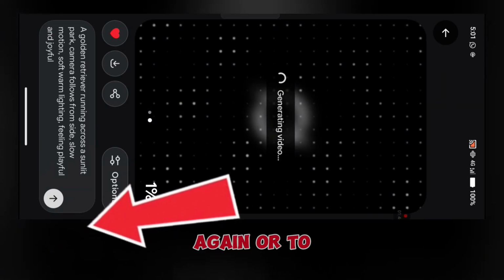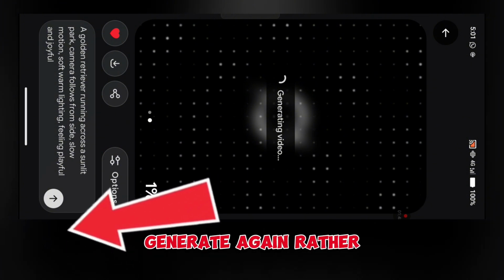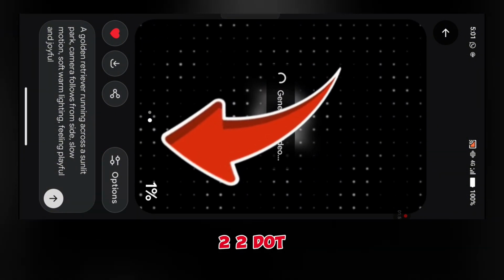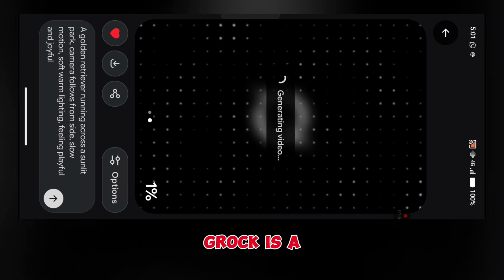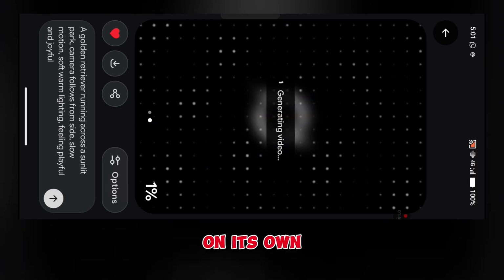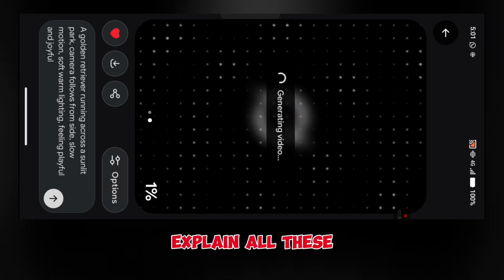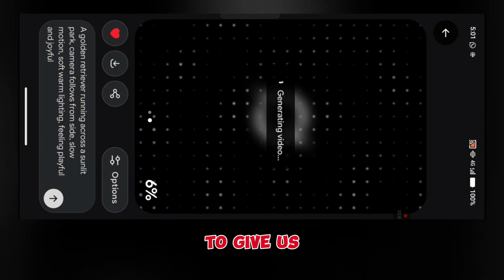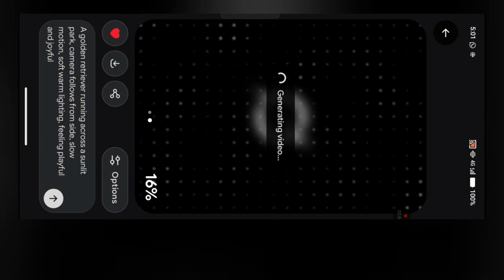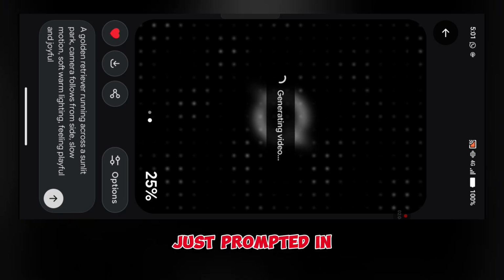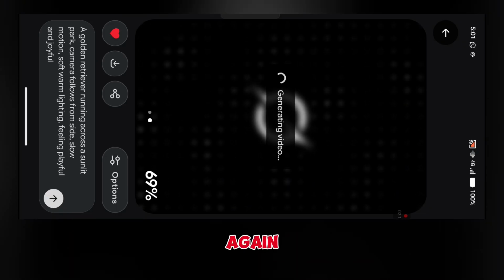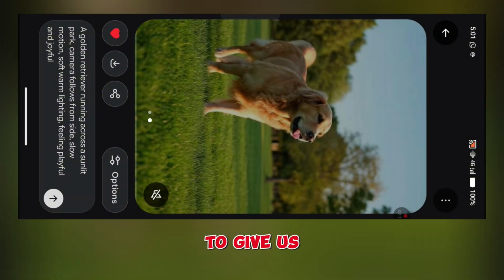So to generate again, I'll just click on send. As you can see, it's showing it is processing. Like I said, Grok is a topic on its own, so we're going to explain all these things. Okay, so let's just wait for it to give us the second video that we've just prompted in, and then we're going to be trying the first prompt again. Let's see what it is going to give us.